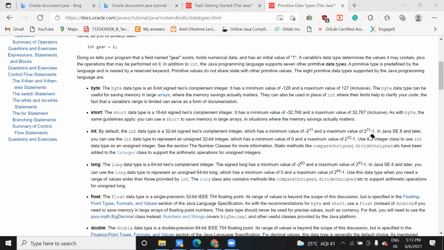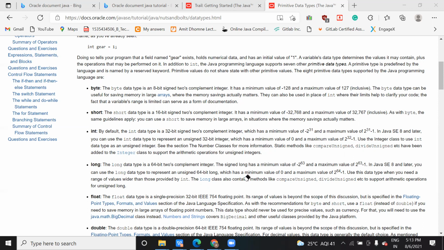From Java Standard Edition 8, from Java 8 version onward, their minimum and maximum value were coming by 2 to the power 32 minus 1. Java has a standard till now. The current Java version available is 16, and the next standard will be available from 17, from September onward.